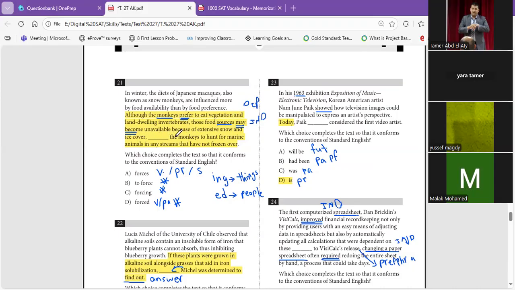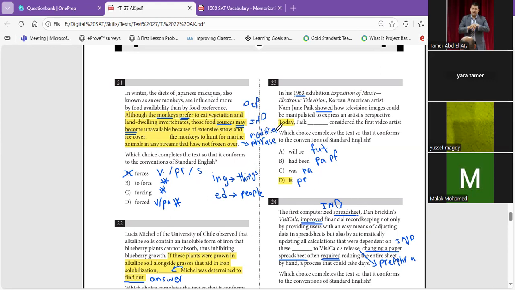He said, comma, the monkeys to hunt for marine animals in a stream that have not frozen over. This is a phrase. Why don't you choose a verb? Because actually we don't have compound verbs. And here it said snow and ice cover, snow and ice, so there is no compound verb or compound predicate here. So I don't need a verb. Thank you, A. Force is still with me. Can I say to force? No, we don't need to force, because this is a phrase and it's a modifier phrase.